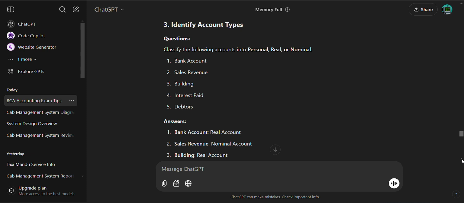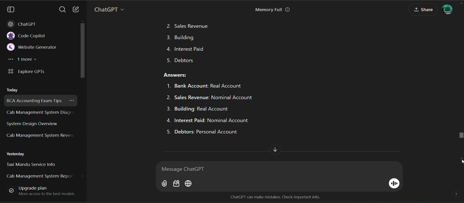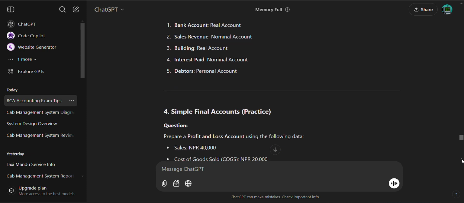Now identify the account type: bank account, sales revenue, building, interest paid, debtors. Answer: bank account is a real account, sales revenue is a nominal account, building account is a real account, interest paid is a nominal account, debtors is a personal account.